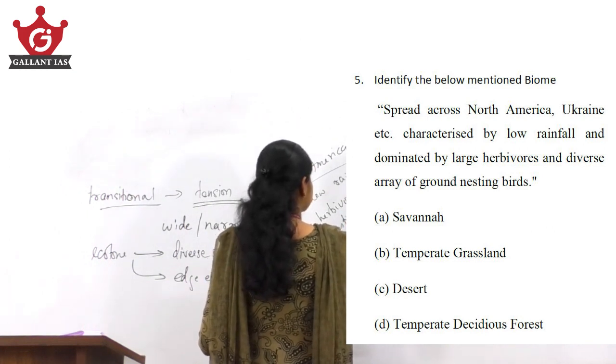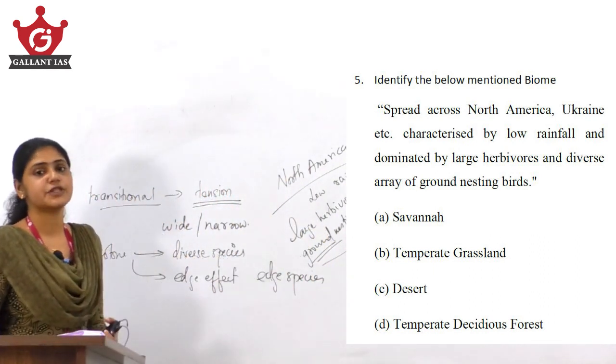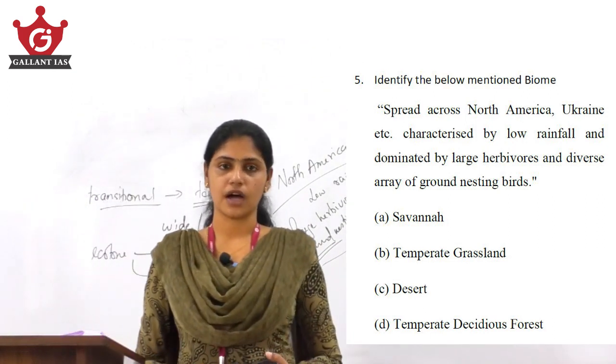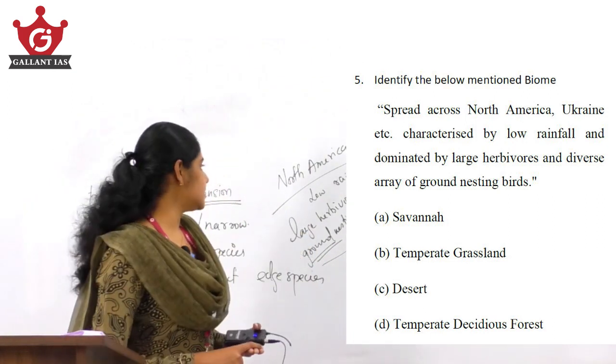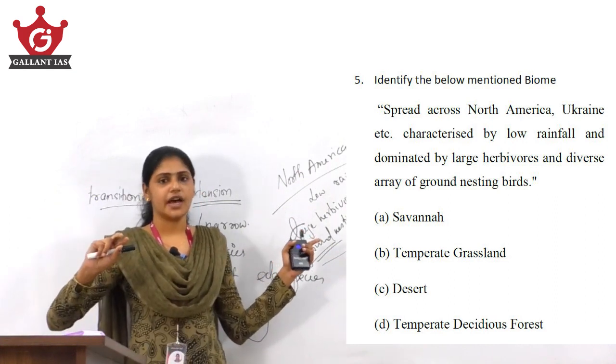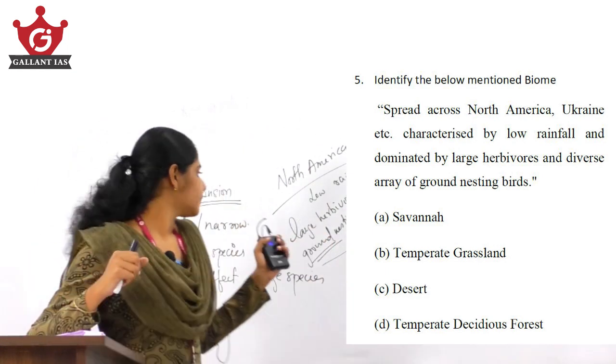So, all these actually are characteristic features of which biome? Is it forest? Is it grassland? Is it desert? Or is it tundra? That is, it is having low rainfall, so it can be either the desert or the grassland.